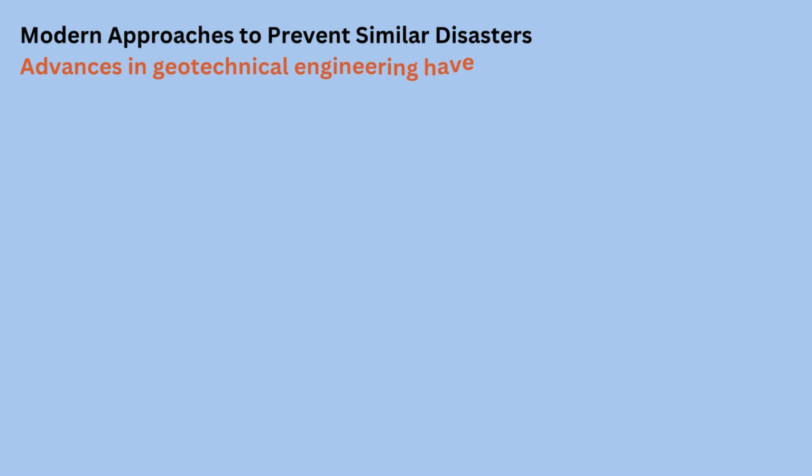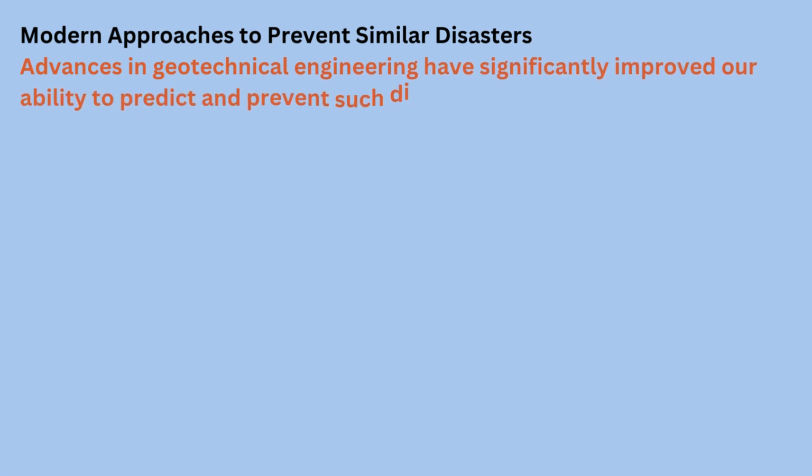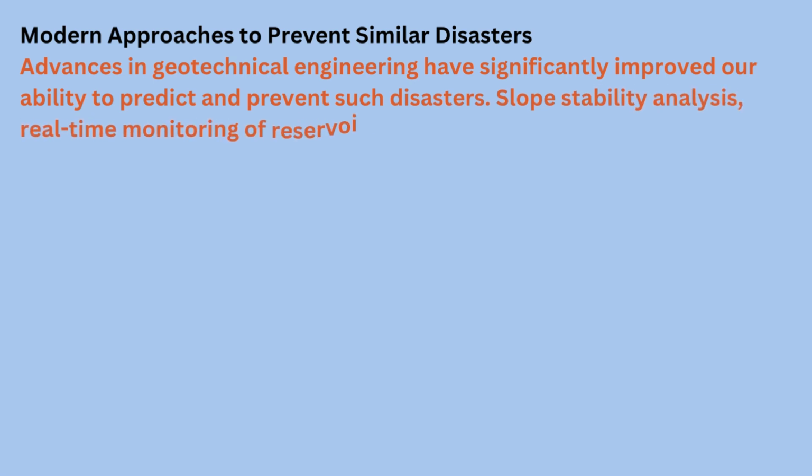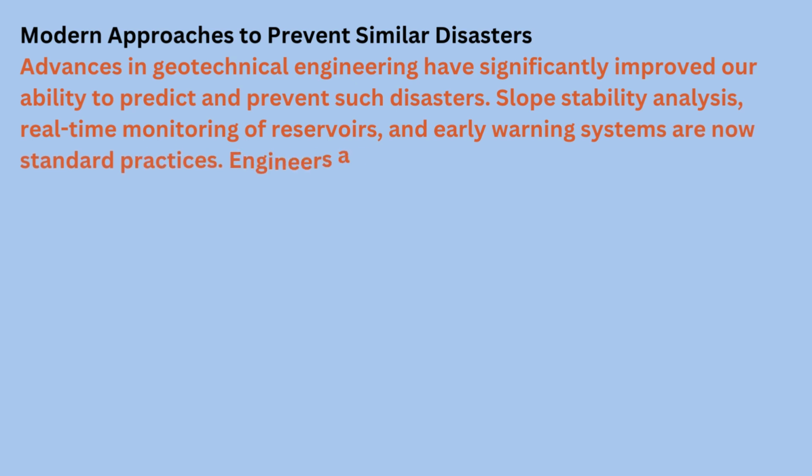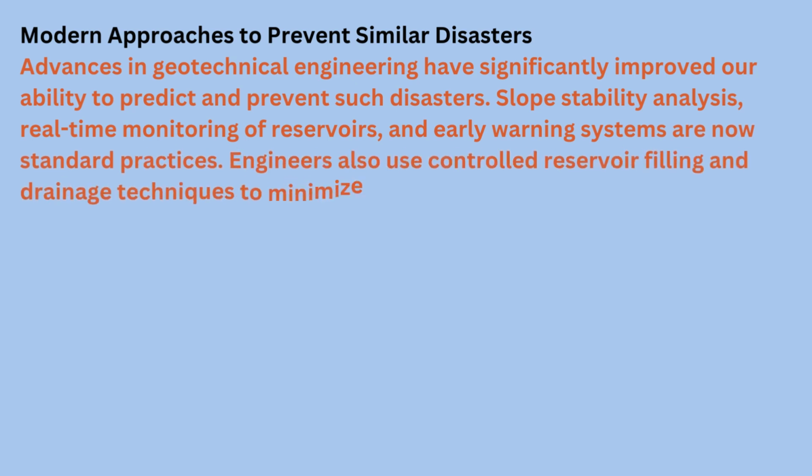Modern approaches to prevent similar disasters. Advances in geotechnical engineering have significantly improved our ability to predict and prevent such disasters. Slope stability analysis, real-time monitoring of reservoirs, and early warning systems are now standard practices. Engineers also use controlled reservoir filling and drainage techniques to minimize stress on surrounding slopes.